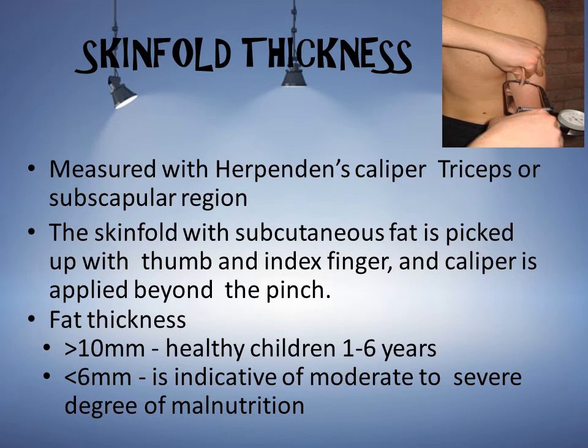So the fat thickness: if the child has a fat thickness of more than 10 mm, we consider the child a healthy child. If it is less than 6 mm, it is indicative of a moderate to severe degree of malnutrition.